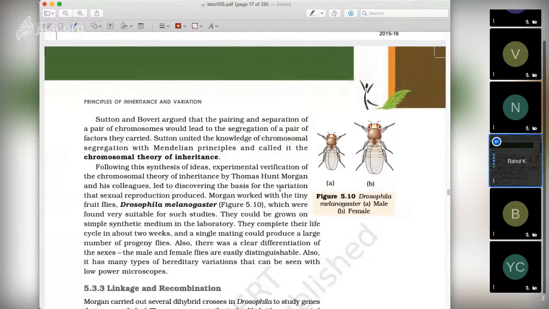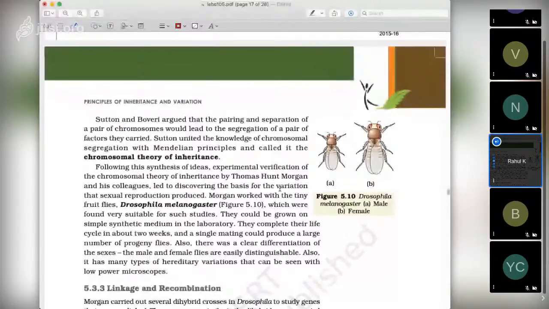Morgan worked with Drosophila melanogaster, the fruit fly, which was found very suitable for such studies. They could be grown on simple synthetic medium in the laboratory. They complete their life cycle in about 2 weeks, and a single mating could produce a large number of progeny. Also, there was a clear differentiation of the sexes: the male is small in size and the female is bigger. Also, it has many types of hereditary variation that can be seen with a simple low power microscope.